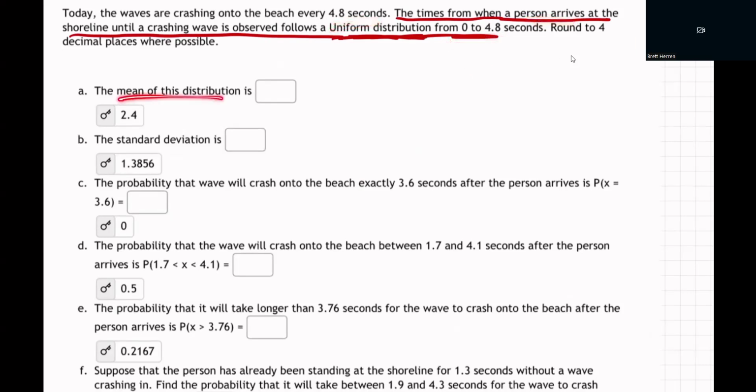Okay. What's the mean? Mean means average. So what's the average time it'll take if a person arrives at the shoreline? What's the average time it's going to take for them to see the next wave? Well, the average time is 2.4 seconds. Why? Because that's the average of the A and the B. The A plus B divided by 2. That's the formula.